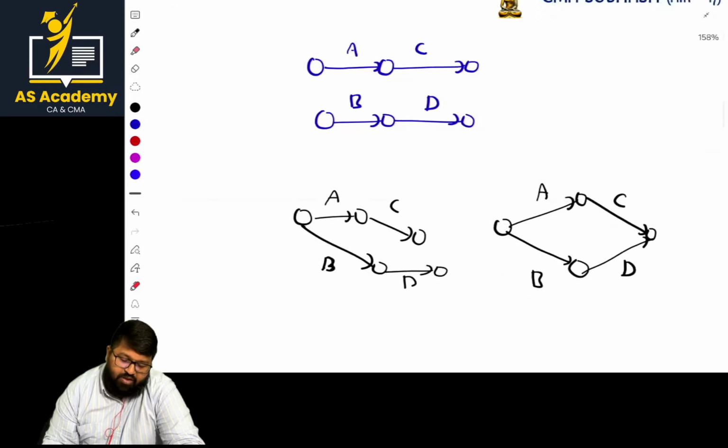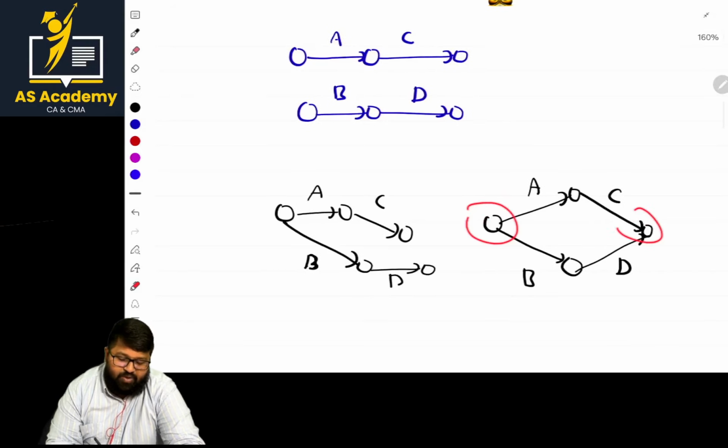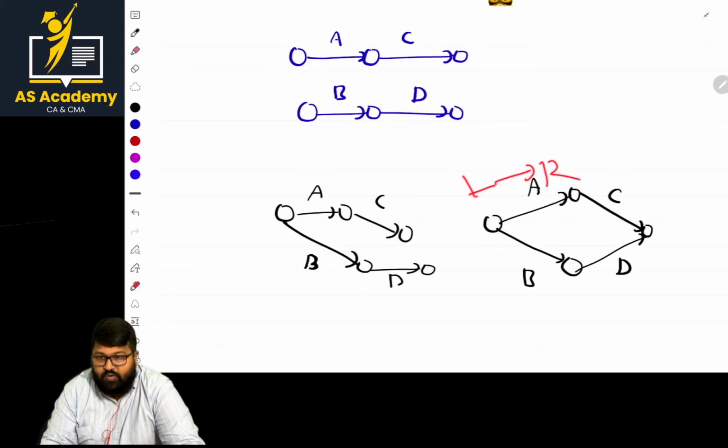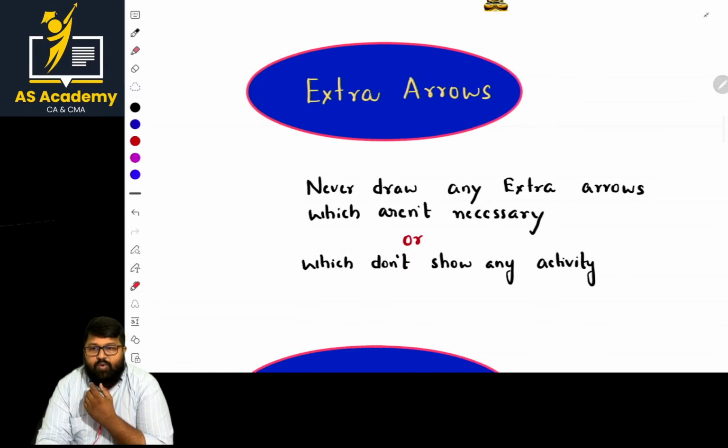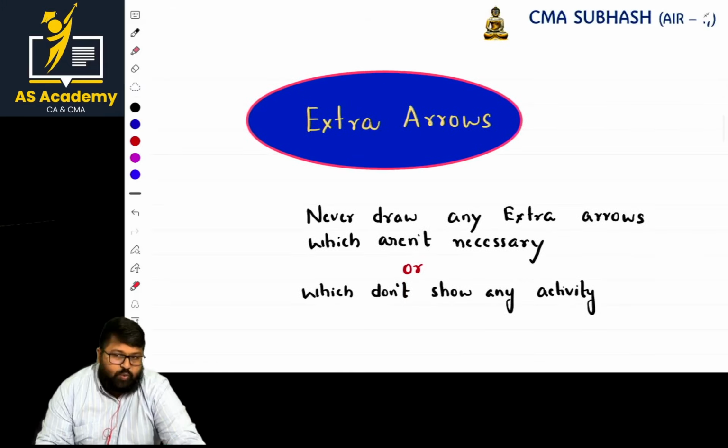And one more thing: one starting event, one ending event. Always direction is left to right. These are basic fundamentals regarding the question. Clear? If it is clear, what is next? Sir, they are asking you to represent the activities in the form of arrows, but you should not use extra arrows. Whatever is required, that should be used.